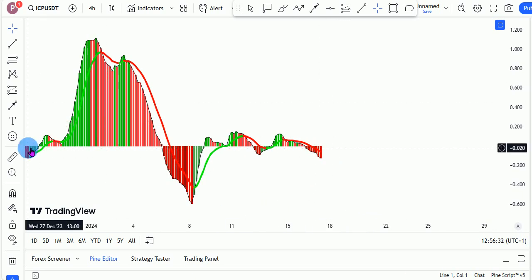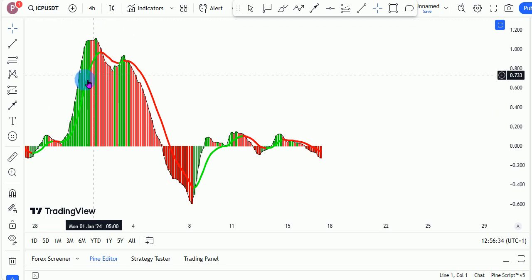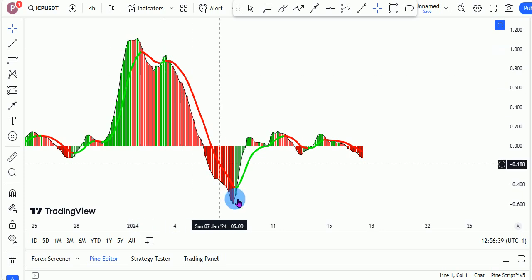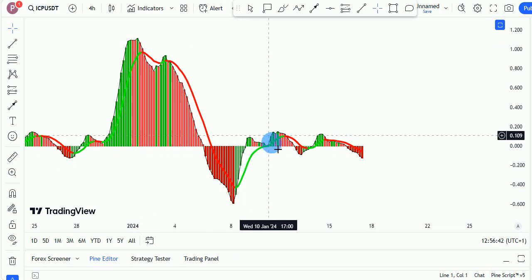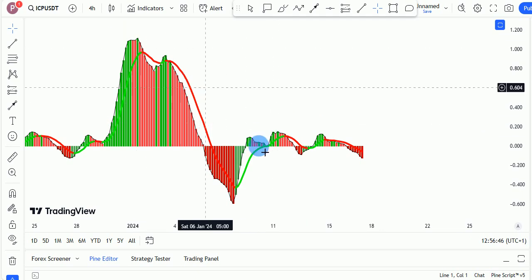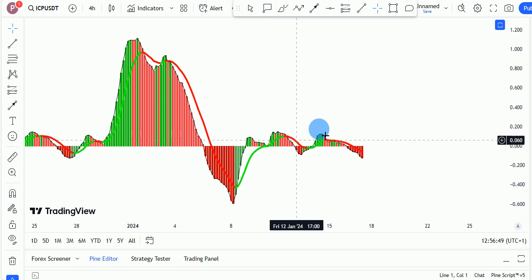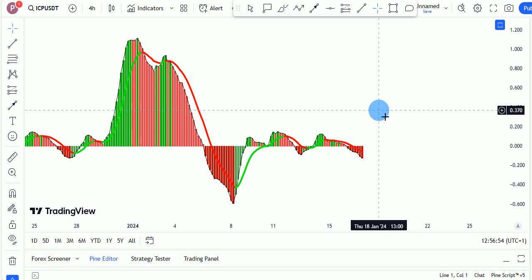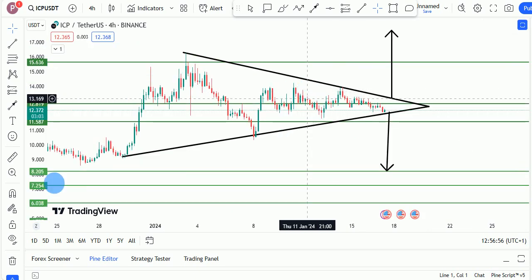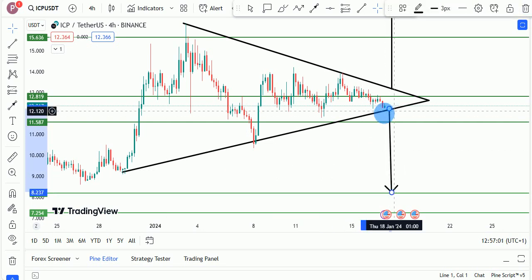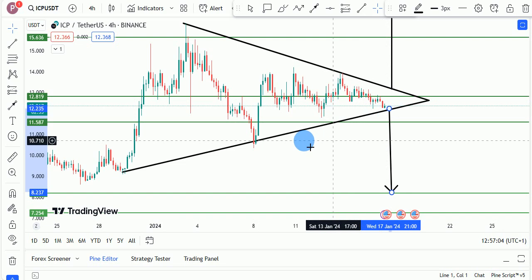As you can see, the last time we were seeing these higher highs, which made us quite bullish right here on ICP, and since then, we have seen this massive push. And as you can see, the bulls have not been able to go above that level, which is very bearish at the moment, right? So this is looking like there is more selling price action compared to bullish price action coming up right here for ICP, and so this looks very bearish at the moment. And if we break this triangle, expect this sort of massive push to the downside, right?